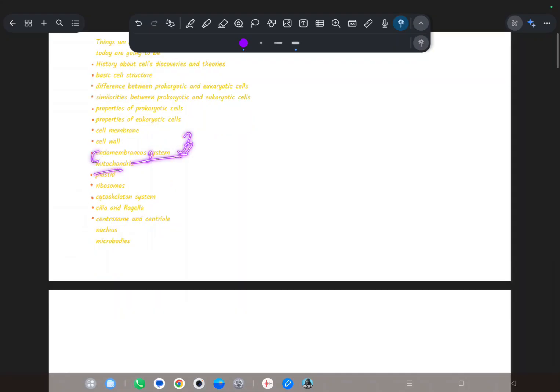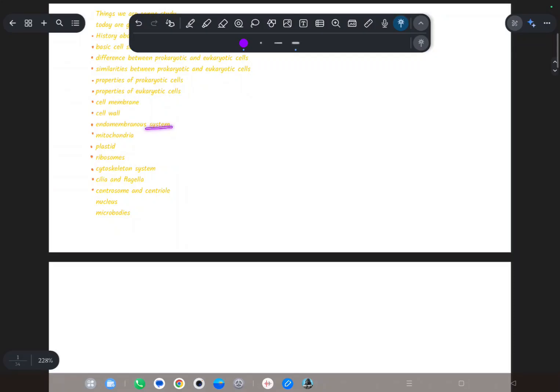Then the cell wall, which is different, the endomembrane system, mitochondria, plastid, ribosome, cytoskeleton system, cilia and flagella, centrosome and centrioles, nucleus and mitochondria.